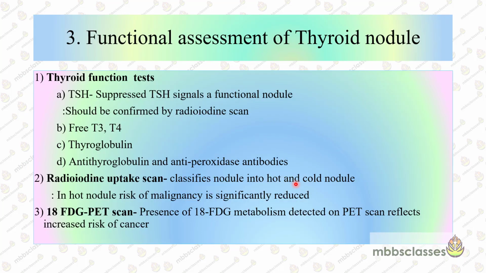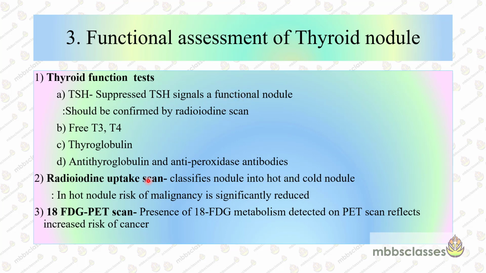Then the third type of assessment of the thyroid nodule is the functional assessment. Functional assessment means the biochemical assessment of the thyroid hormones. We look for the values of thyroid stimulating hormone, free T3, T4, thyroglobulin, antithyroglobulin, and antiperoxidase antibodies. So when we see the TSH, we have to see whether it is suppressed or the patient is euthyroid. In cases of suppressed TSH, it signifies that the patient might be having a functional nodule.